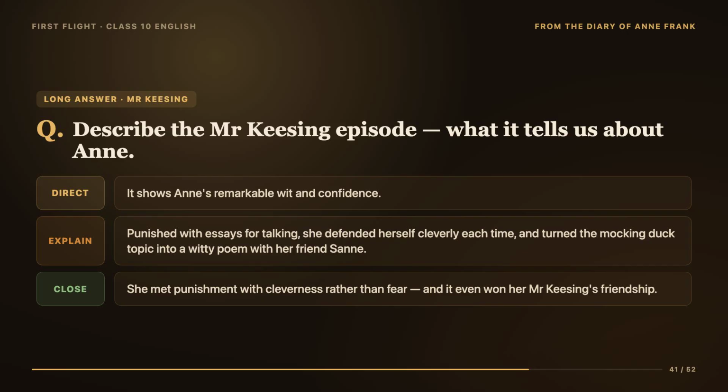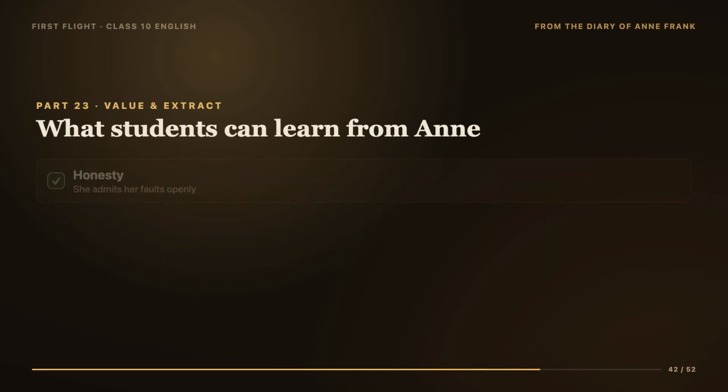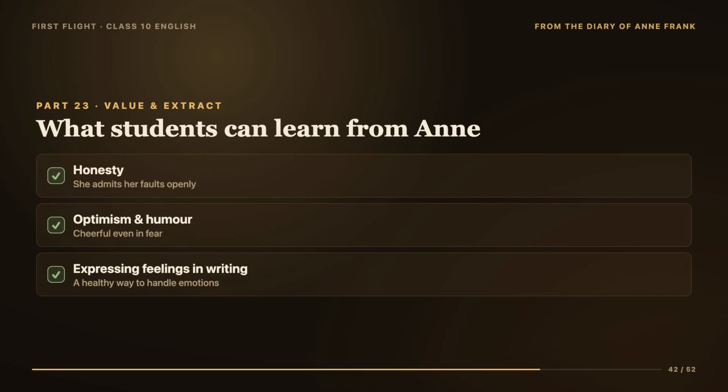It reveals that Anne was intelligent, humorous, and brave enough to meet punishment with cleverness rather than fear, and it even won her Mr. Keesing's friendship. Boards may also ask a value-based question, like, what qualities of Anne can today's students learn from? Answer that by naming qualities: honesty, optimism, humor, and the habit of expressing feelings through writing, and connect each to the chapter. For example, her habit of writing teaches us a healthy way to deal with our emotions.